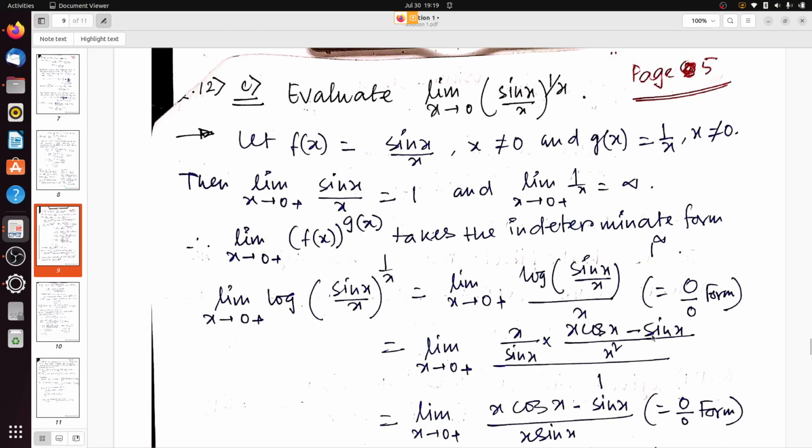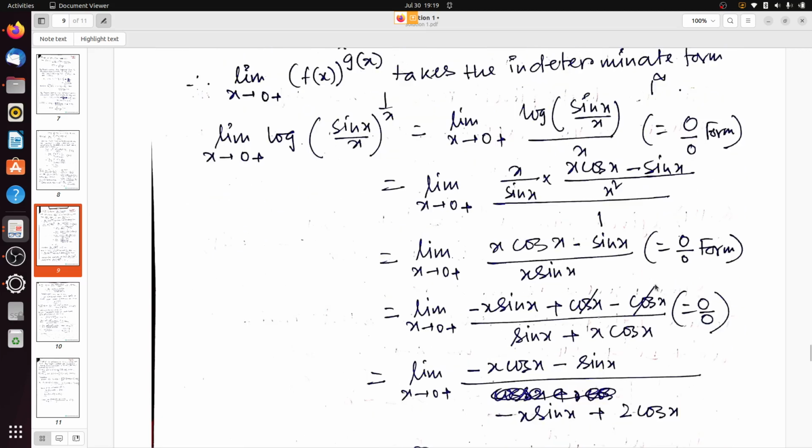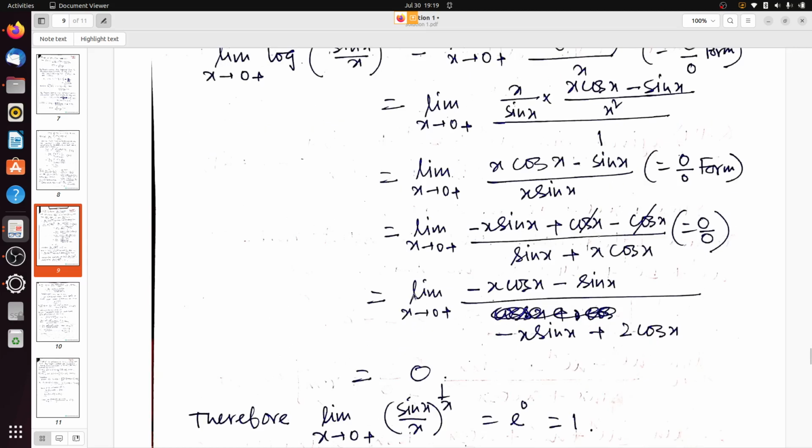If you take the derivative, you will get x cos x minus sin x. So once again it is 0 by 0 form. Here I did an algebraic manipulation, and we get x by sin x. Once again it is 0 by 0 form, so we take the derivative again. It will be minus x sin x plus cos x minus cos x. Once again 0 by 0 form, so we take the derivative again: minus x cos x minus sin x minus x sin x plus 2 cos x.